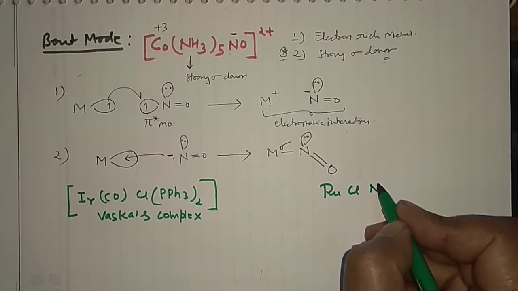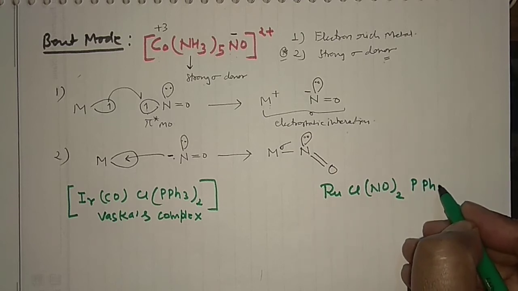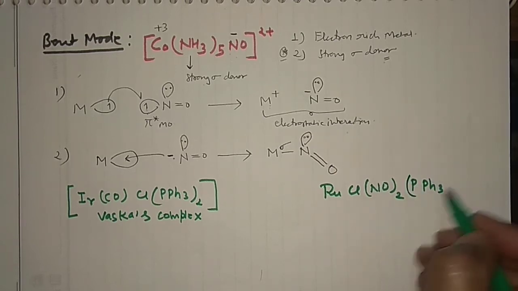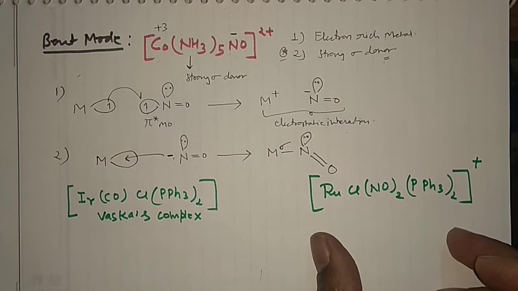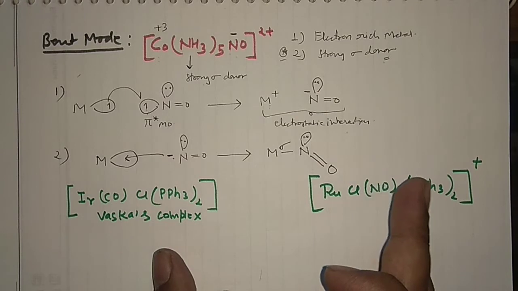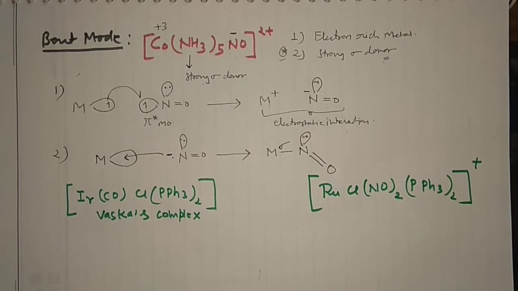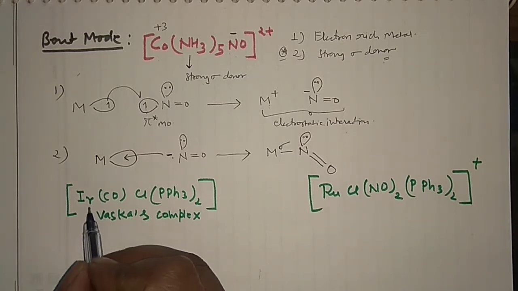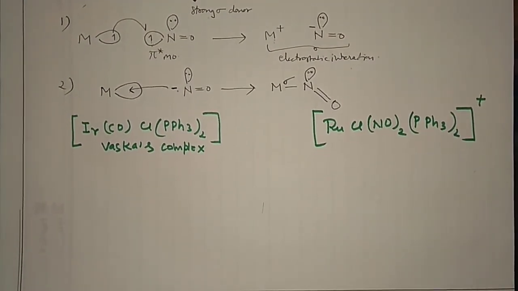And then you are having Ru Cl(NO)2(PPh3)2 with a positive charge over there. Say you have been given these two species, and it's very important. Why is this important? Because these two are isoelectronic species, right? So what is the meaning of isoelectronic species? Say first of all, I am going to discuss this particular example. Focus here, guys. This is a very important problem, and you may have a question from this.